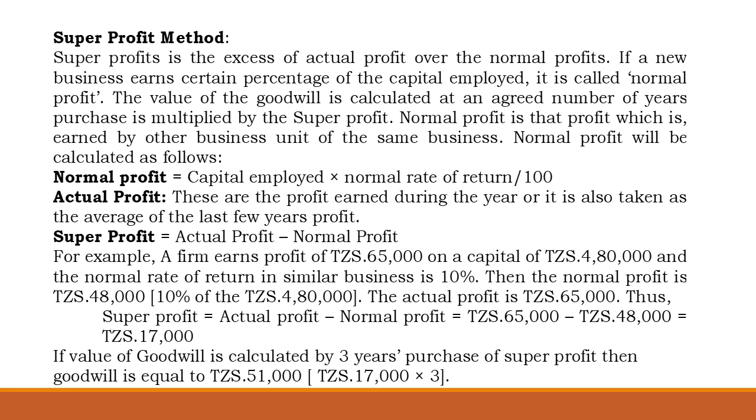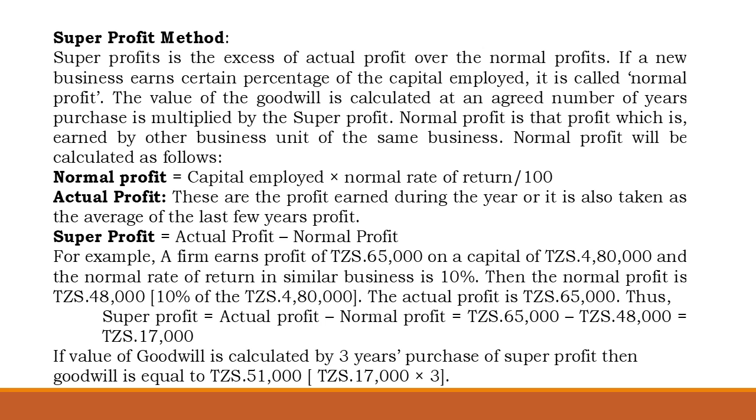Super profit arises only when the actual profit is greater than the normal profit. For example, if a firm earns a profit of 65,000 on a capital of 480,000, and the normal rate of return in a similar business is 10%, then the normal profit is 480,000 times 10%, which is 48,000.